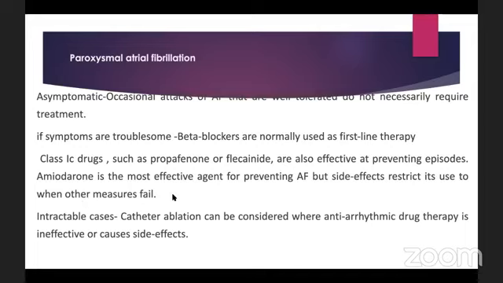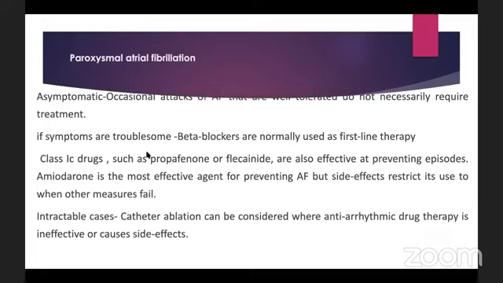And beta blockers are particularly useful for treating patients of AF that have coronary heart disease or hypertension or heart failure, because we use beta blockers in these cases as well. Class 1C drugs, which is flecainide and propafenone, are also effective at preventing episodes. But for flecainide, we cannot use it if there is any structural heart disease or heart failure. Amiodarone is the most effective agent for preventing atrial fibrillation, but it has a long list of side effects. So that's why we restrict its use.